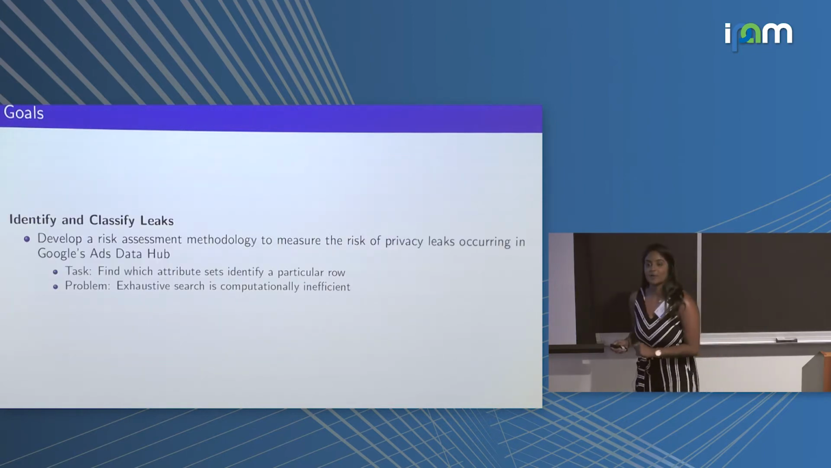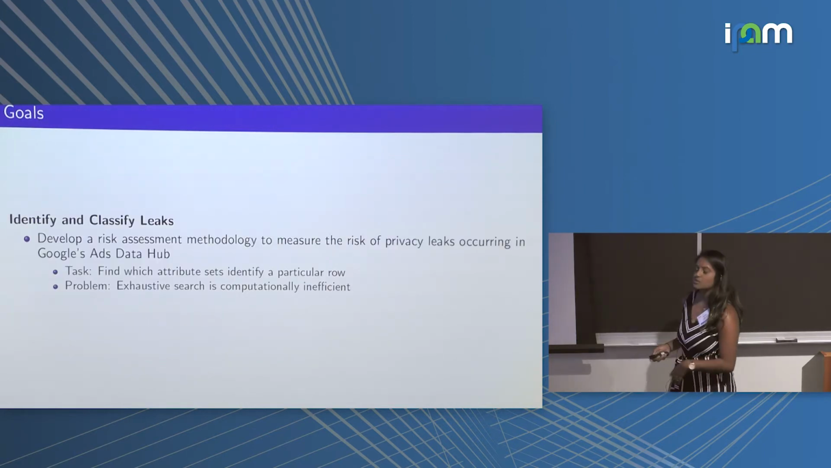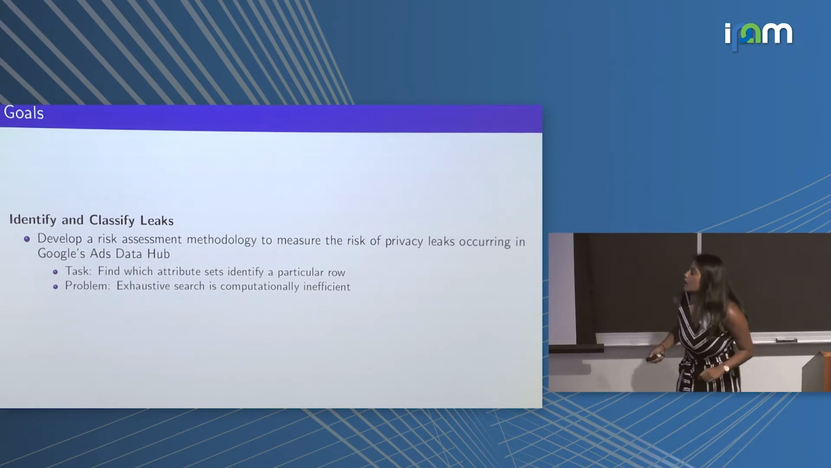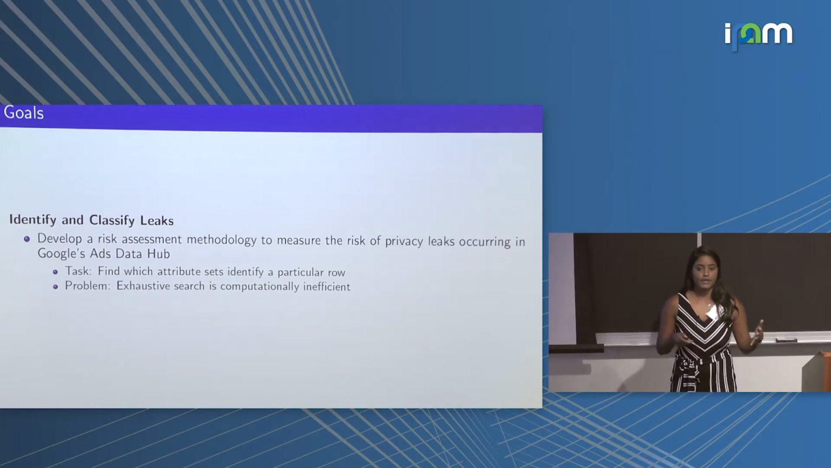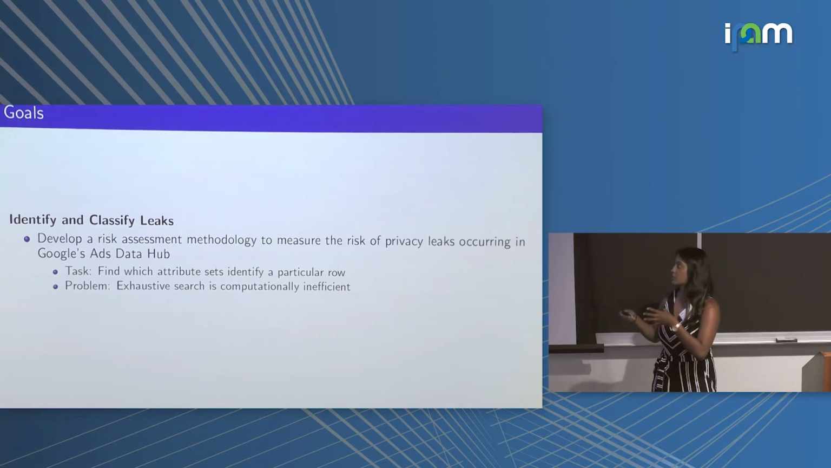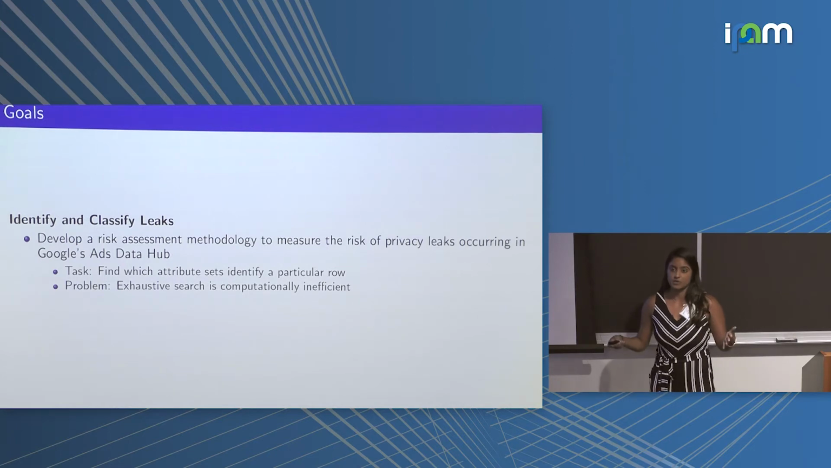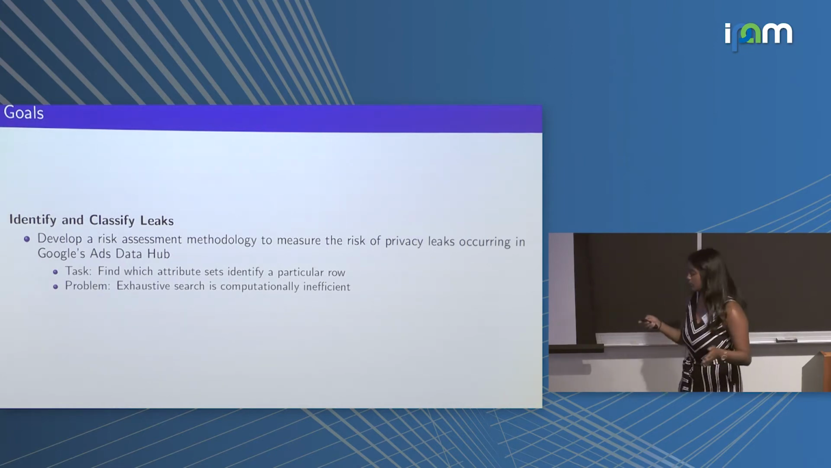So our goals for this summer were to identify and classify leaks. We essentially wanted to develop some sort of methodology to measure the risk of privacy leaks occurring in Ads Data Hub, if any. A more specific task with this, since that's still really broad, was that we set out to find which attribute sets could identify a particular row. An attribute is just a variable in our data set. So the naive approach would be to exhaustively search for every single combination of attributes and see if that could identify a row, but this is computationally inefficient because the time complexity becomes n factorial.